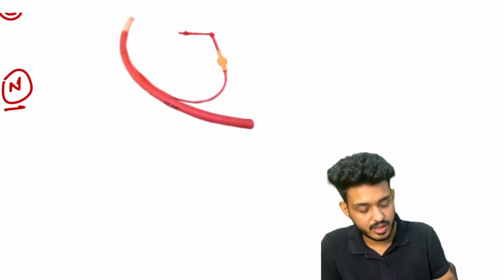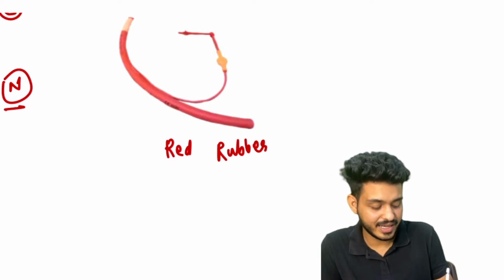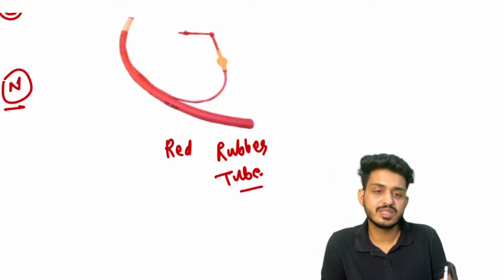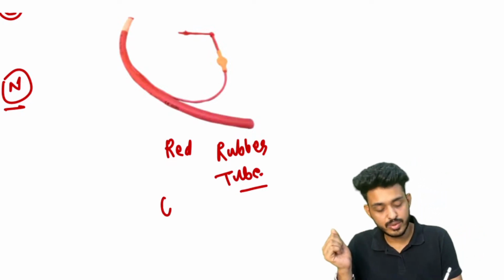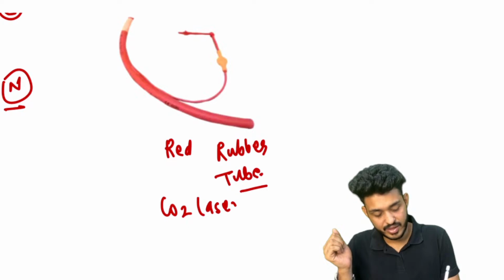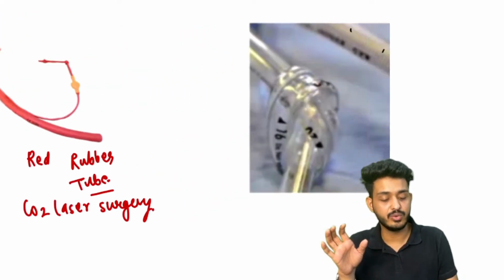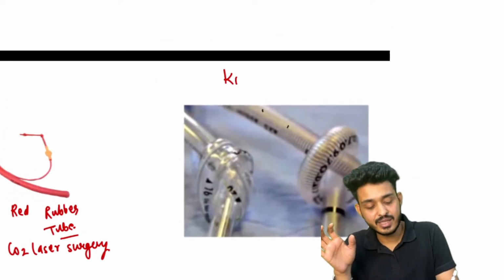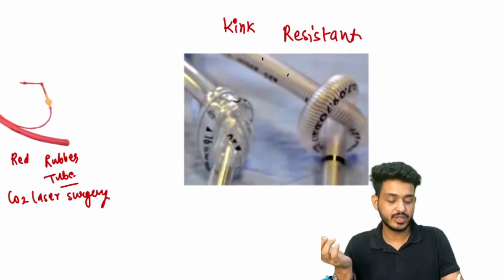Second tube is your red rubber tube. When do we use this kind of red rubber tube? For example, when we are doing CO2 laser surgery, then we are using this type of red rubber tube. Next one, this tube is a kink resistant tube. They are basically flexometallic tubes.